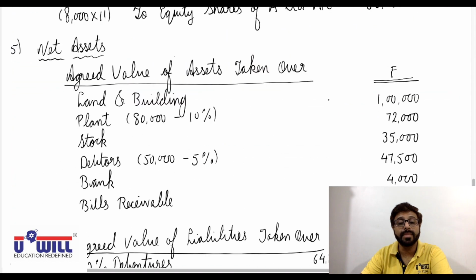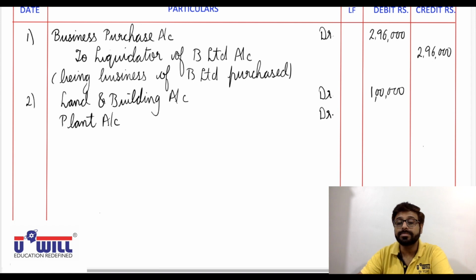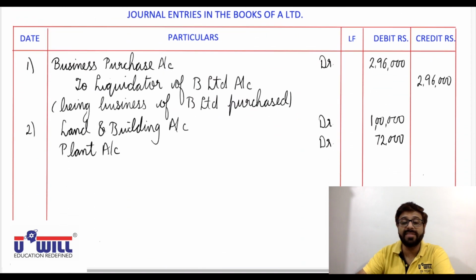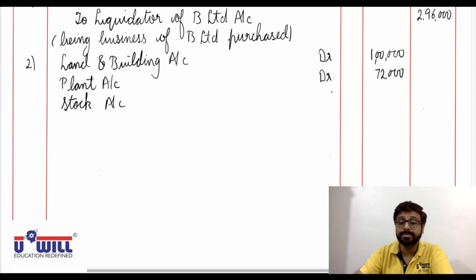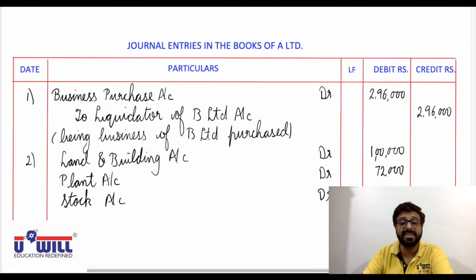Then plant account debit 72,000. Then stock account debit 35,000. Then debtors account debit 47,500.